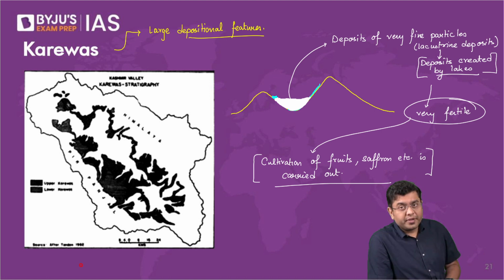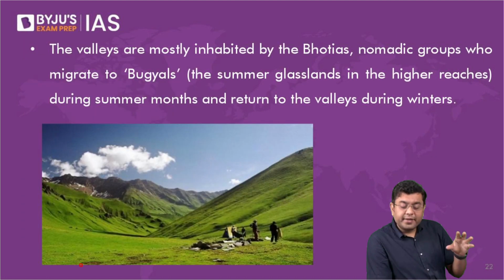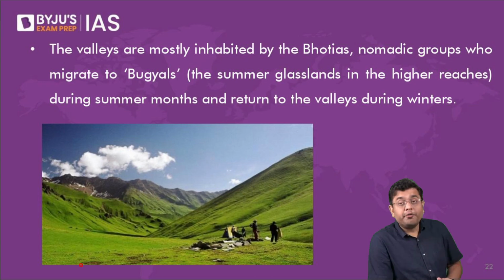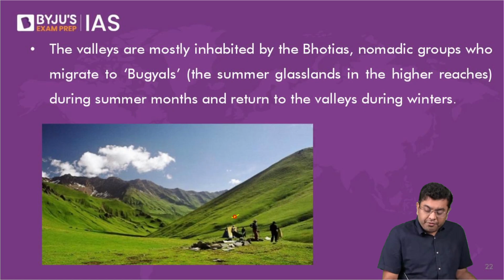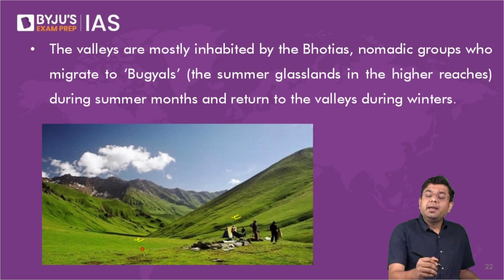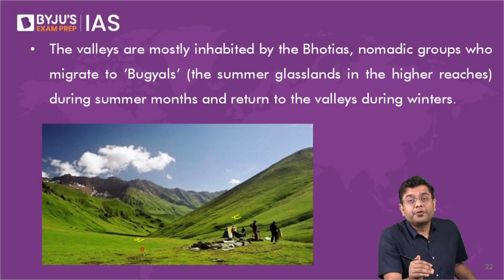So at these great heights, you will have a lot of different grasses. That is what you refer to as the bugyals. So again, particularly in the region of the middle Himalayas, at greater altitude around 3,000 to 4,000 meters above sea level, you will find the presence of these grasslands.